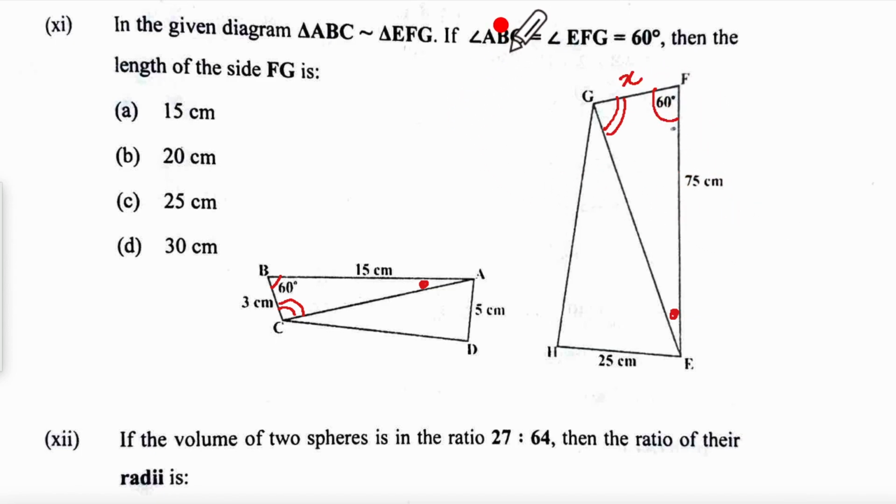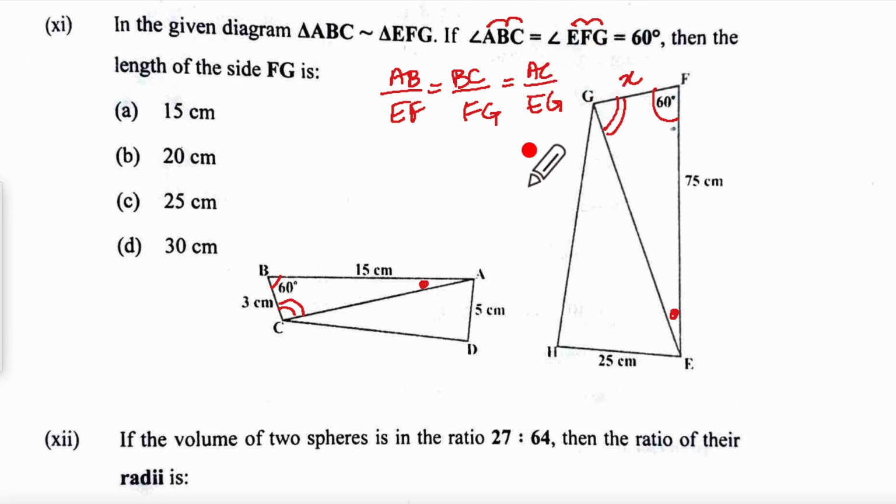So let us look at this ABC. Let us take the corresponding sides in ratio. So AB upon EF equal to BC upon FG equal to AC upon EG. We know BC is 3 centimeter and FG we do not know.